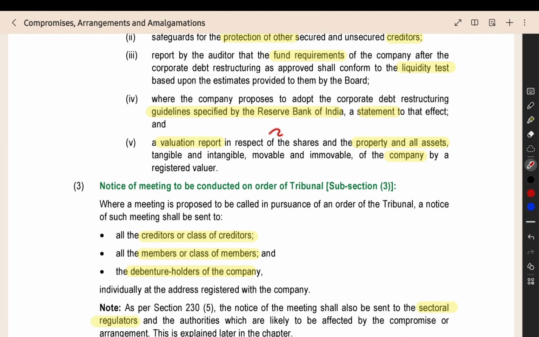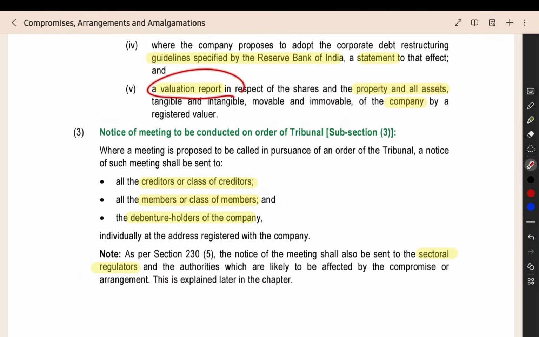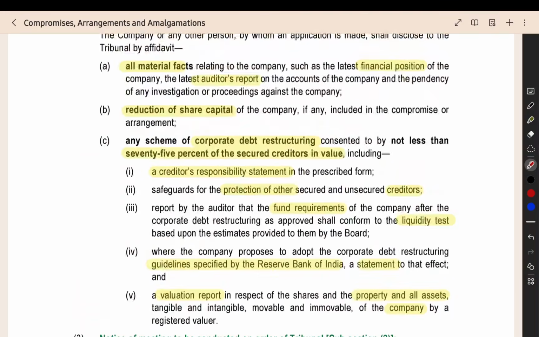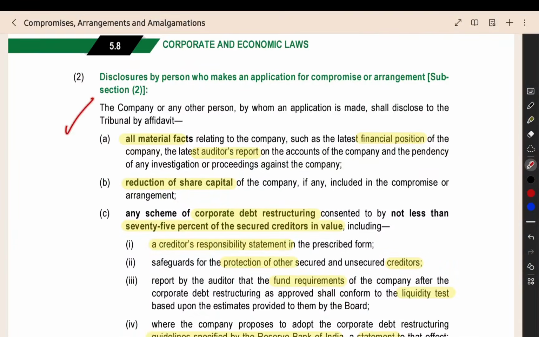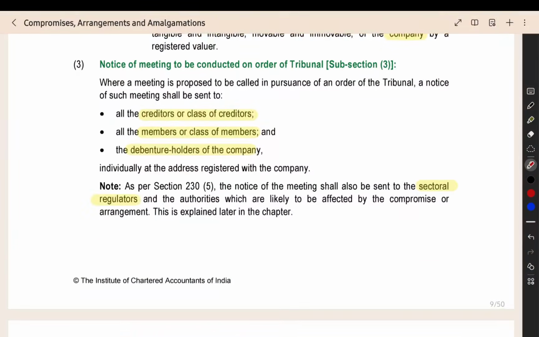Then, if you are following the RBI guidelines for the corporate debt restructuring, you have to give a statement that we are doing the corporate debt restructuring as per the RBI guidelines, the guidelines given by RBI on this date that we are following. You also have to give the valuation report. So these are all the additional information that you have to attach along with the application that you are giving to the NCLT. Then, for the notice of the meeting, you have to give it to the creditors, members, debenture holders.